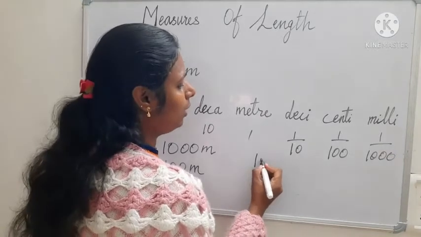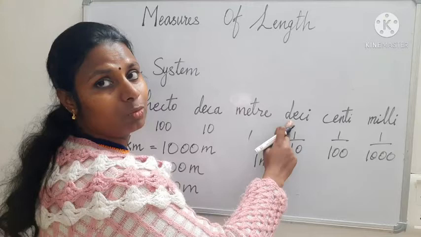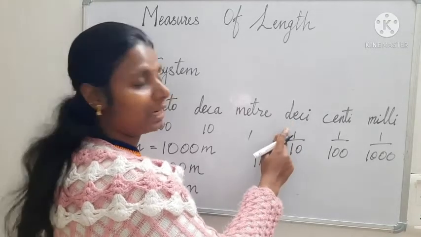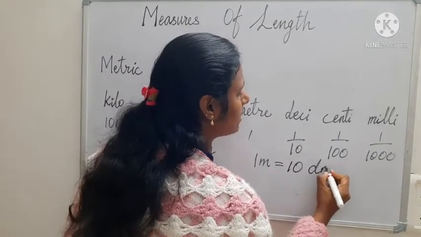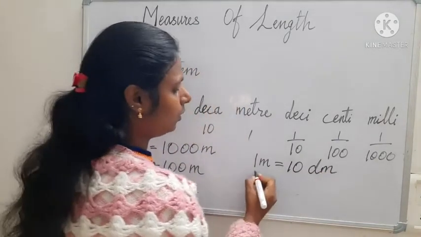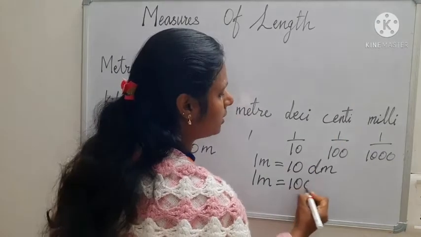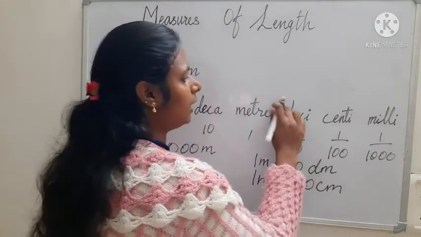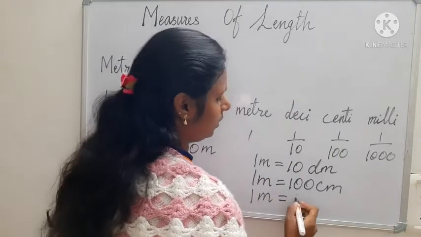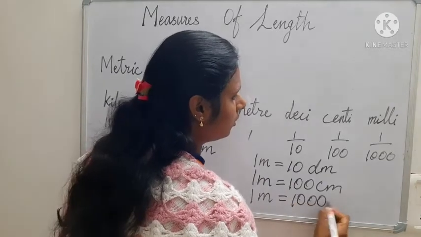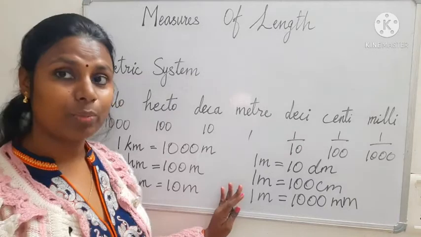So here 1 meter is equal to, what is the next one? Decimeter. That means 10, 10 differences. 1 meter is equal to 10 decimeter. Okay. 1 meter is equal to 100 centimeter. From here to here 10, from here to here 10. 1 meter is equal to 1000 millimeter. Okay. How I wrote the formula, you understood?